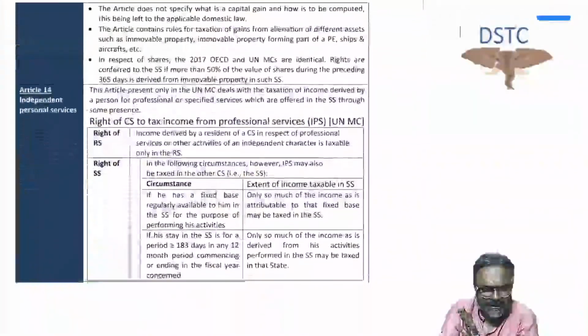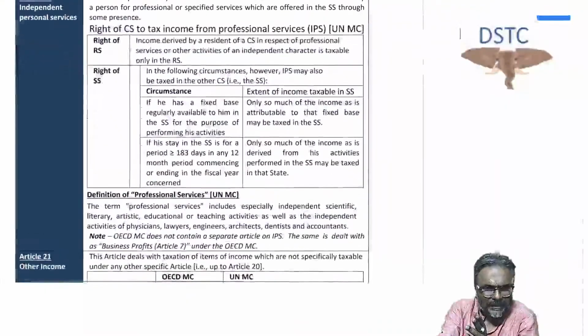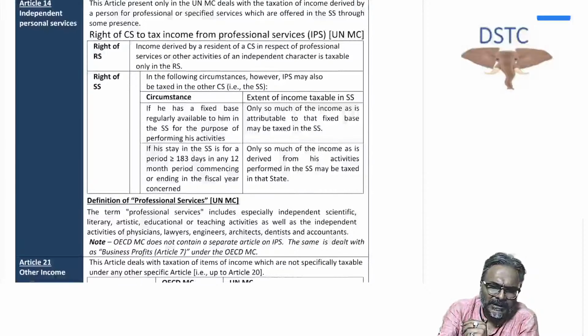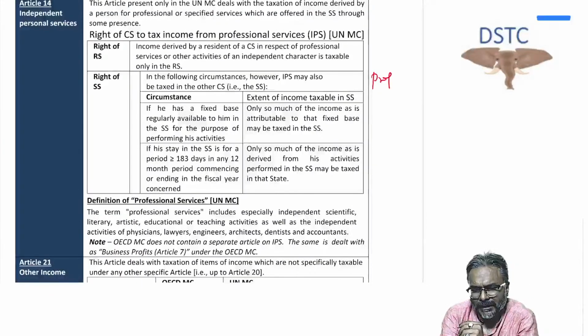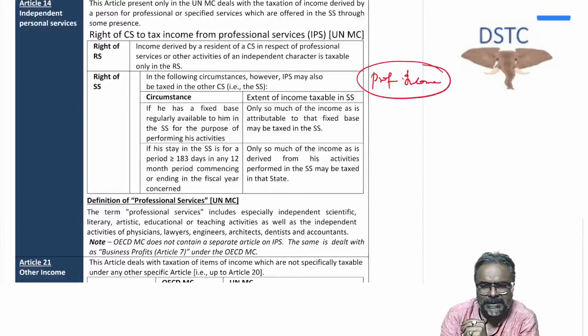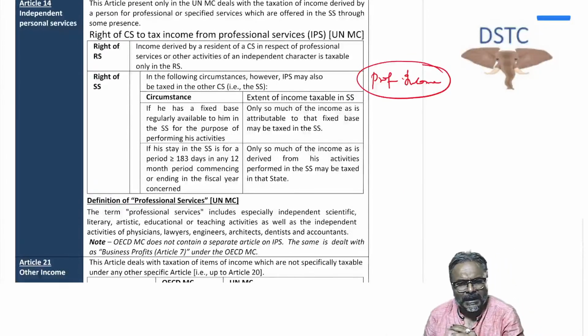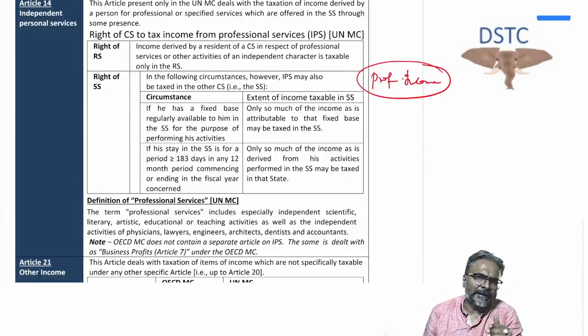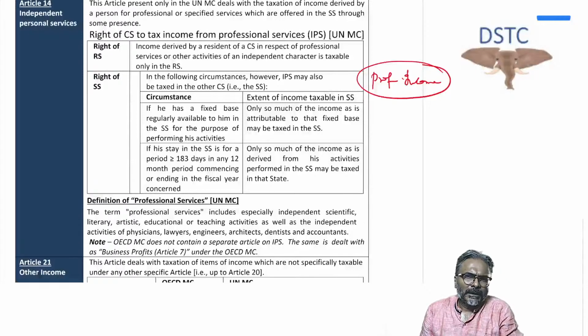Capital gains is not that important. Independent personal service, students, this is a professional income. So far as the professional income is concerned, in this case, again, you will not find any entry in the OECD model.